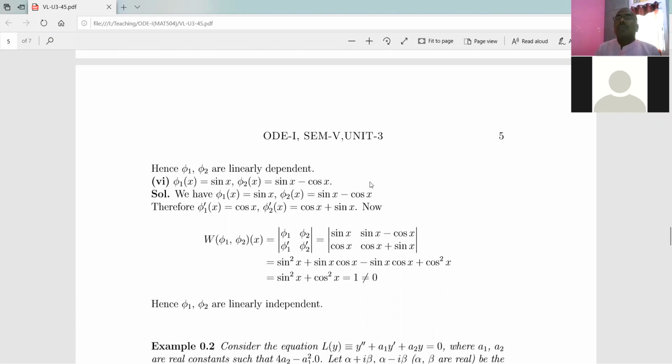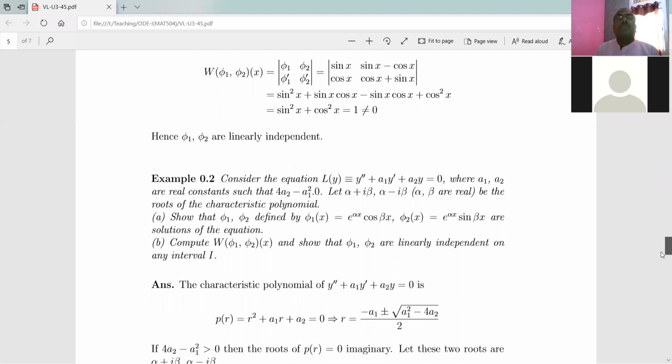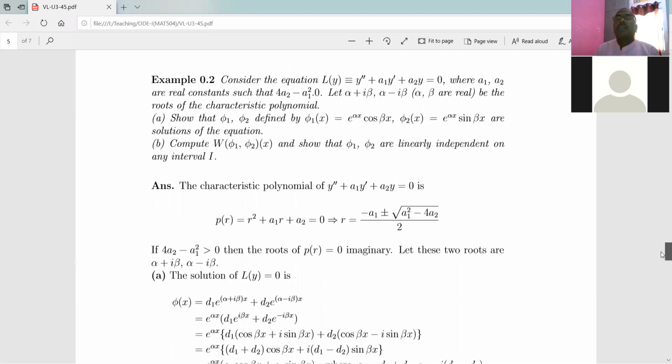Now we move to the second example of this article, right? So let us see what kind of example we are having here. The differential equation is y double dash plus a1 y dash plus a2 y is equal to 0.